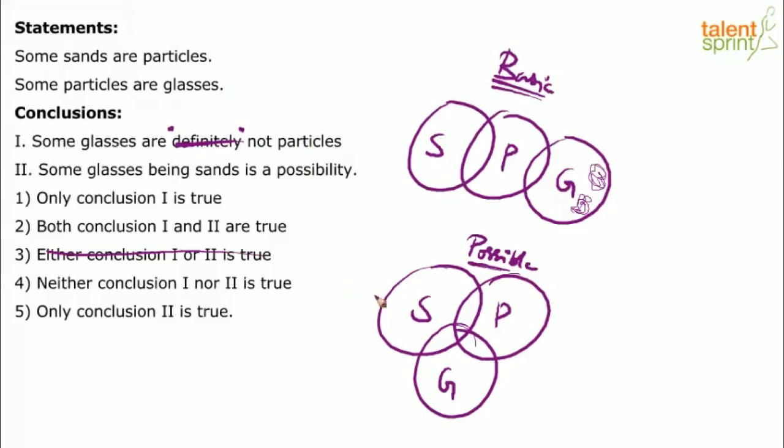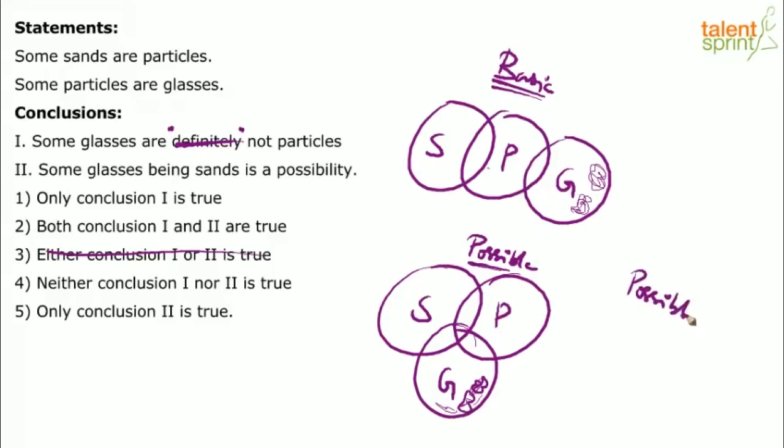So let us check this possible diagram. Okay, if you look at this possible diagram, again some glasses are not particles. These outside glasses are not particles. You getting it? You can choose some of the glasses here which are not particles, right? Some glasses are not particles. But will it always be true? It has satisfied the basic diagram, it has satisfied this possible diagram also. So will we say it is true? No. See, if you have practiced enough questions on syllogisms, you can visualize the diagram where this would go wrong, which is the one which I am going to draw now, right?